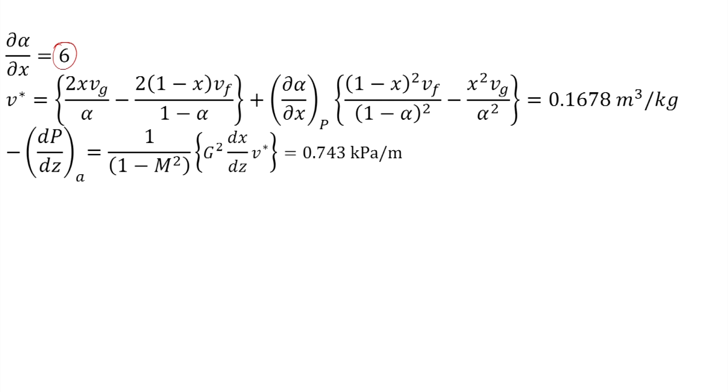So, we substitute the slope here and calculate, and alpha we have already obtained. So, we calculate the value of V star, which is 0.1678 meter cube per kg, and then after substituting V star we get pressure gradient due to acceleration as 0.743 kilopascal per meter.